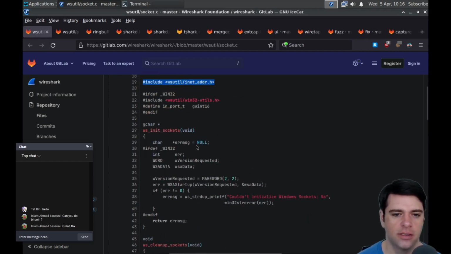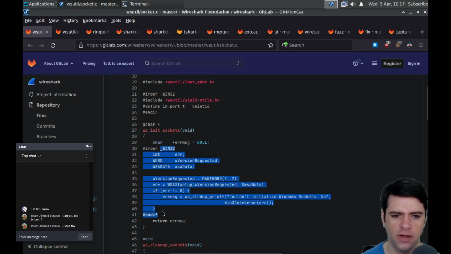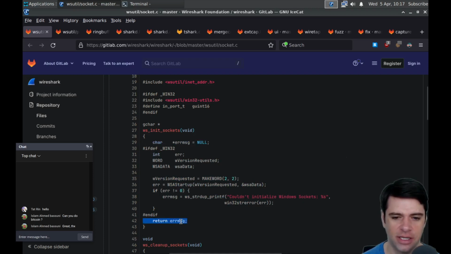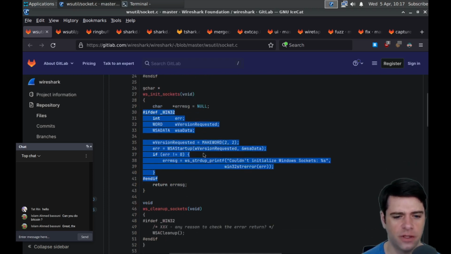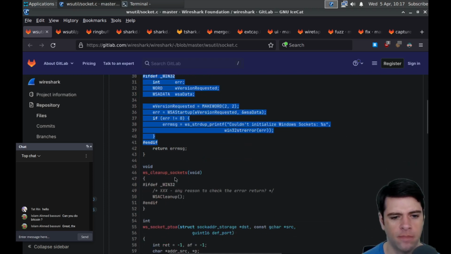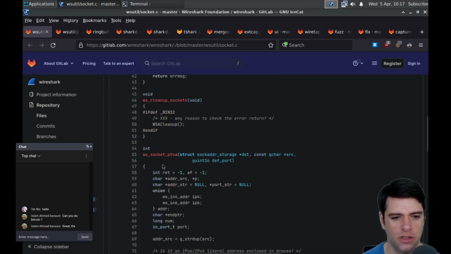All right. So init sockets: we initialize stuff for error messages, word, version requested, and WSA data. I don't know what those are, but that seems to be something Windows is doing. Wait, if we're not in Windows, am I reading this right? We're just going to set error message to null and return error message. Otherwise, we have to do some stuff for Windows. I guess this is kind of like a null op for Linux. Is that right? And this all seems to have these Windows guards.